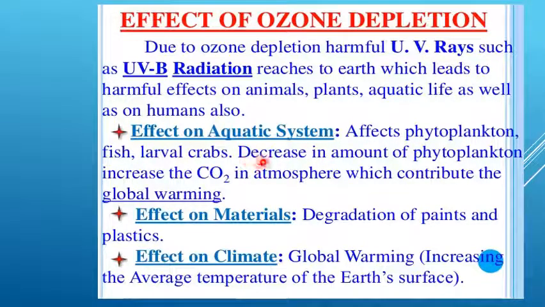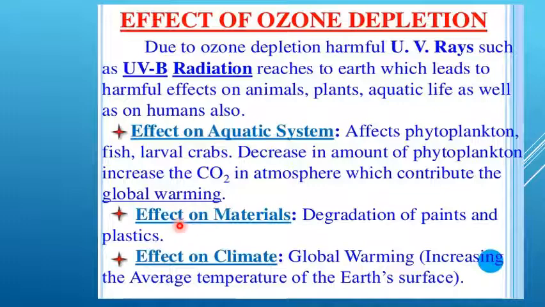A decrease in the amount of phytoplankton increases the carbon dioxide level. Phytoplankton are responsible for photosynthesis, so when the phytoplankton level decreases, the carbon dioxide in the atmosphere increases, which contributes to global warming. Due to the increase in carbon dioxide, global warming is caused.